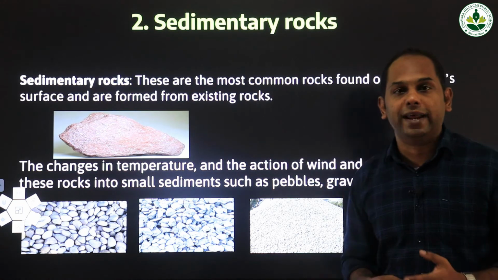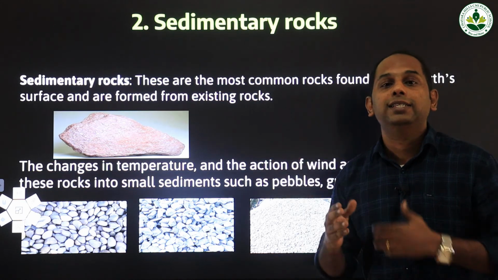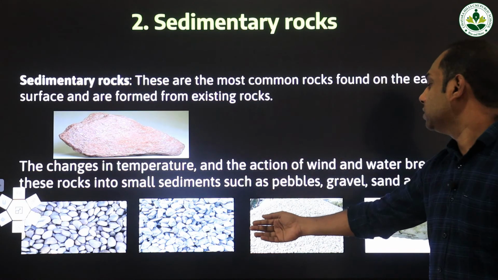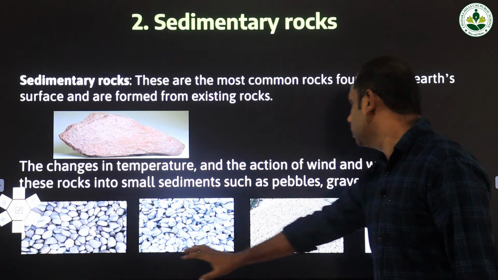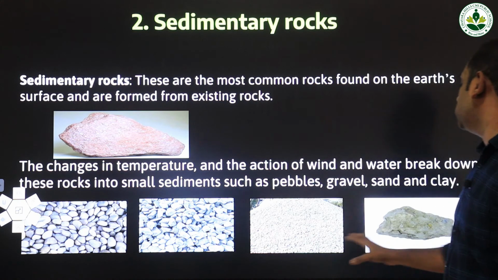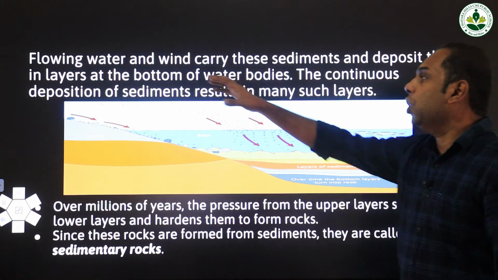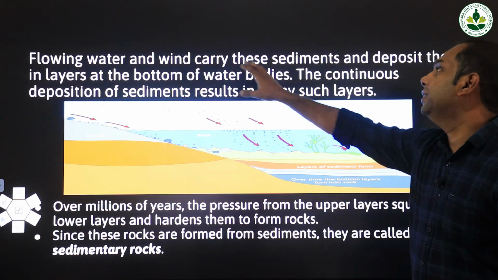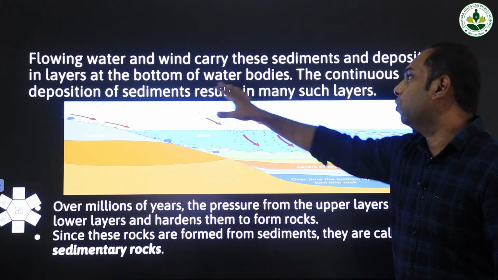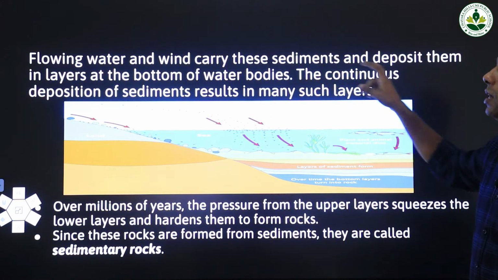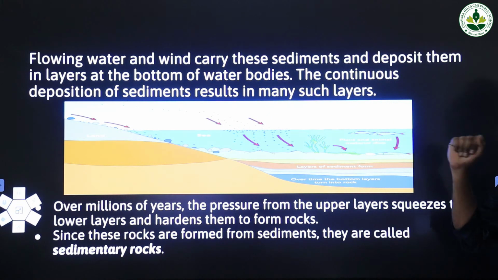Due to changes in temperature and the action of wind and water, the big rocks change into these small forms of rocks called pebbles, gravel, sand and clay. These are the images of the sediments of rocks. Flowing water and wind carry these sediments and deposit them in layers at the bottom of water bodies. The continuous deposition of sediments results in many such layers.